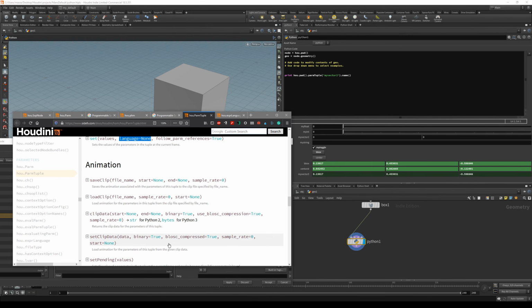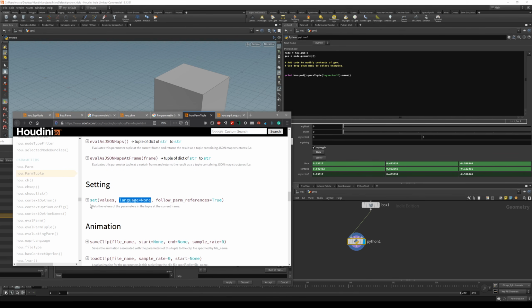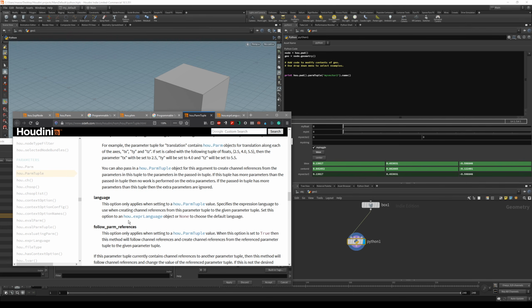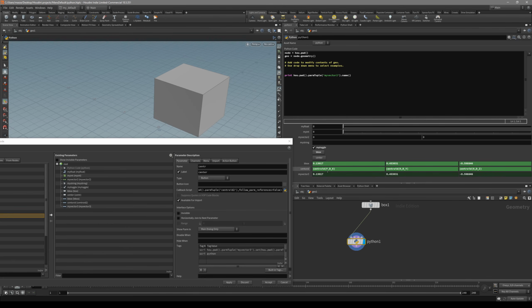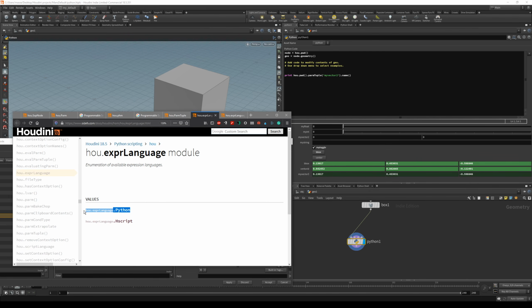So let's go and do it quickly. Let's go back to the set. You can see for the language you have to give it a hou.expressionLanguage object. If you open it up, you can see there are only two options: Python or H script. So let's say I have written a Python expression inside this and I want to copy it as Python. So what I'm going to do is basically copy this hou.expressionLanguage.